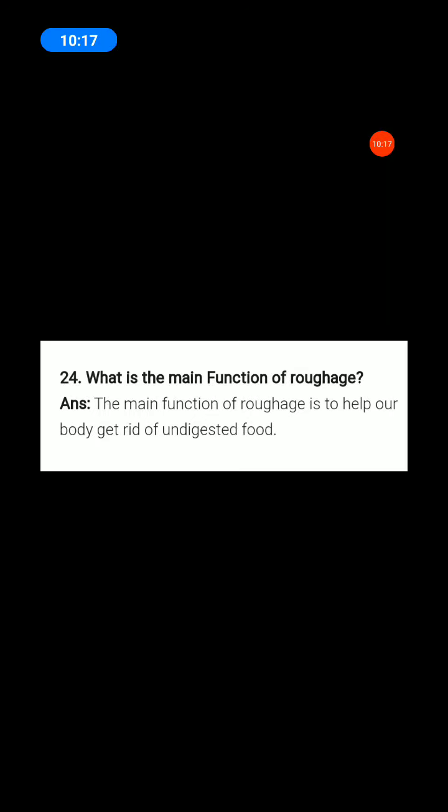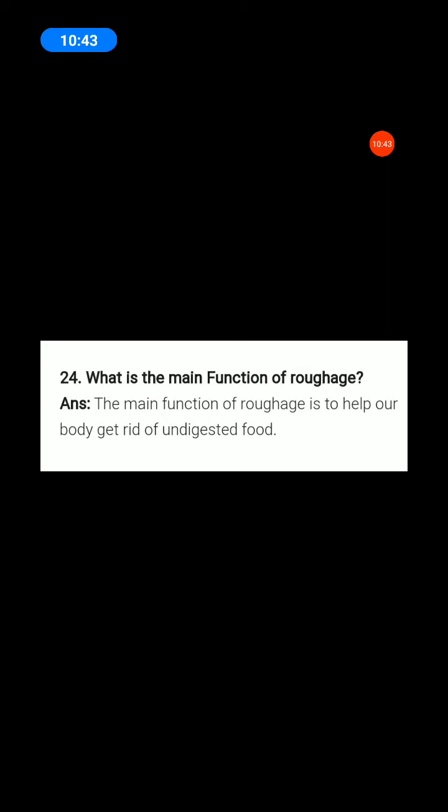The main function of roughages is an essential component of our food and adds to its bulk. This helps our body get rid of undigested food. Can you understand?